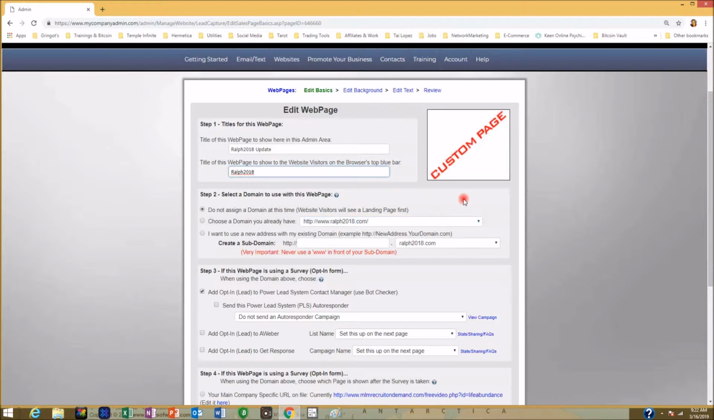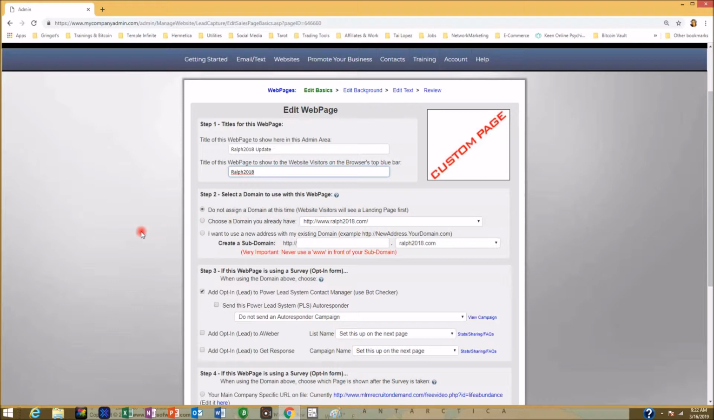Ralph2018.com. But I don't want to mess with that right now because I've got traffic flowing into that funnel already, and I don't want to have it offline for any length of time while I'm making a demonstration video. So I'm just going to leave that clicked right there. Do not assign a domain at this time.